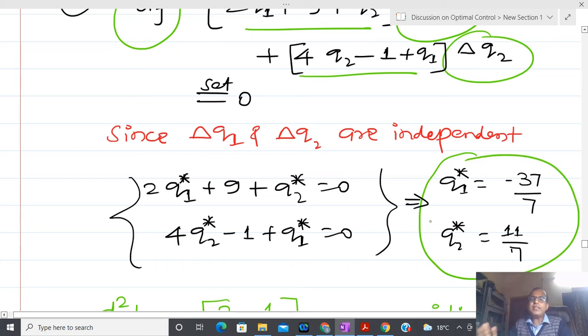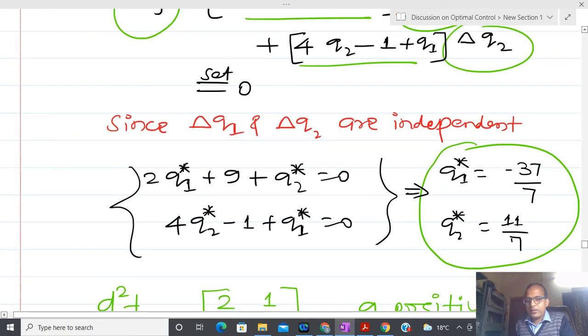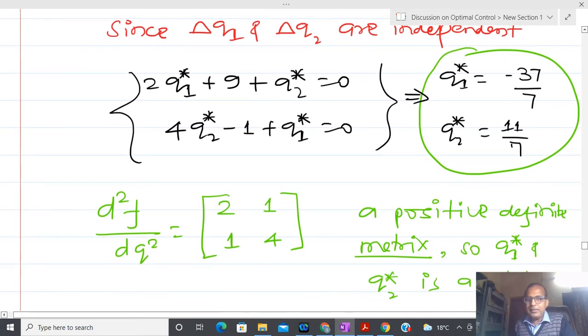Now you can see that one more thing comes into the picture here. I have to calculate the second derivative, or second differential, and then I have to check whether it is greater than or equal to 0 or less than or equal to 0. At that time a matrix kind of structure comes into the picture.